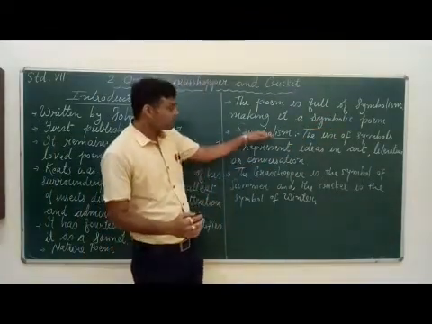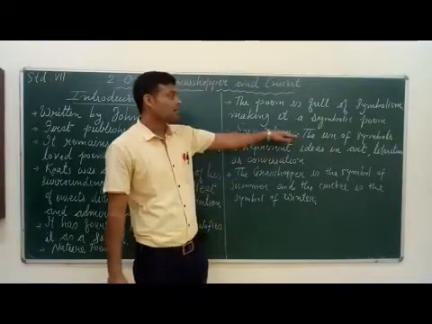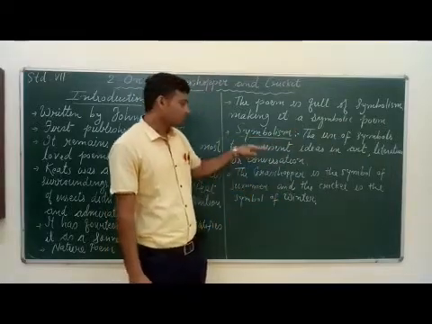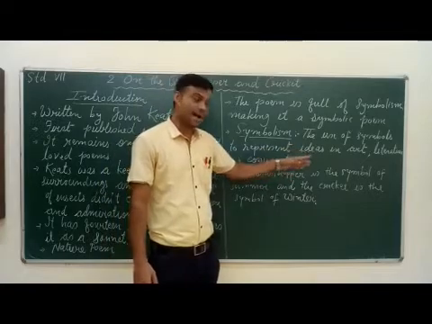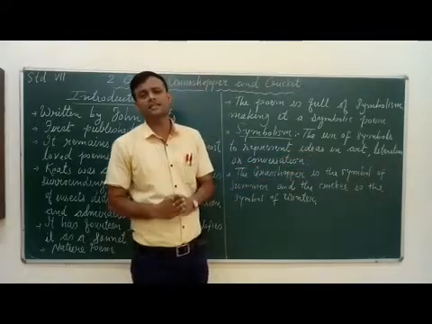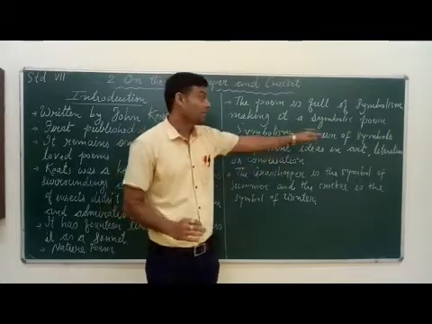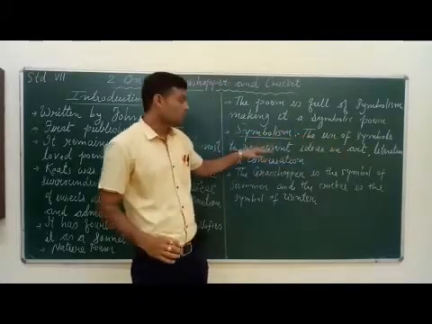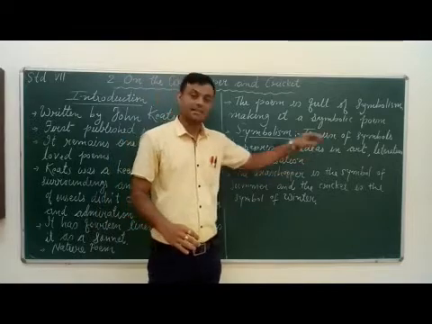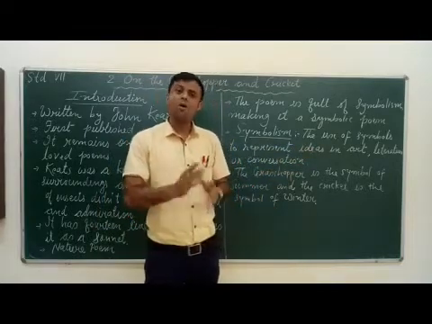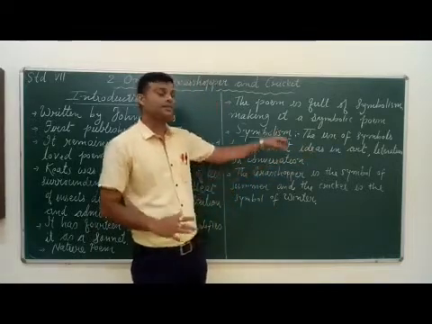What is meant by symbolism? The use of symbols to represent ideas in art, literature or conversation is called symbolism.